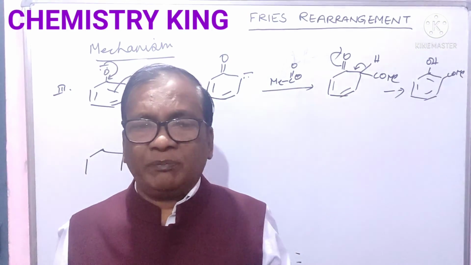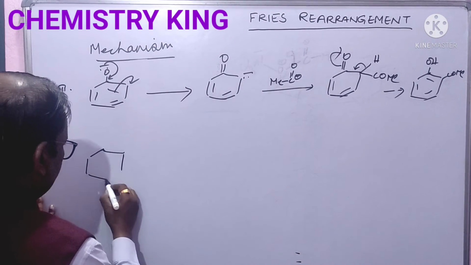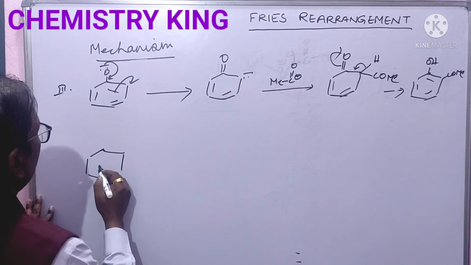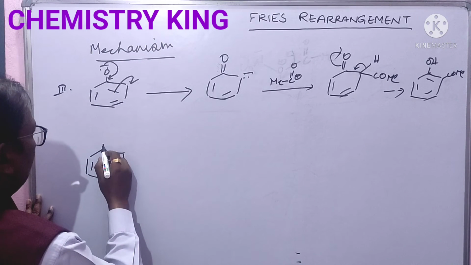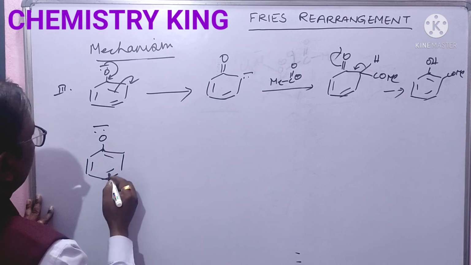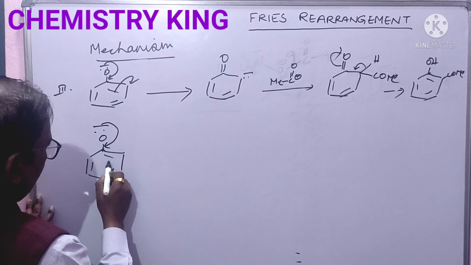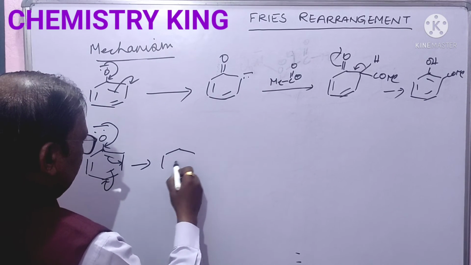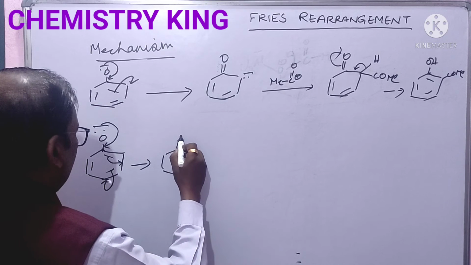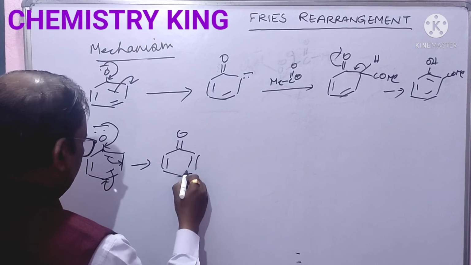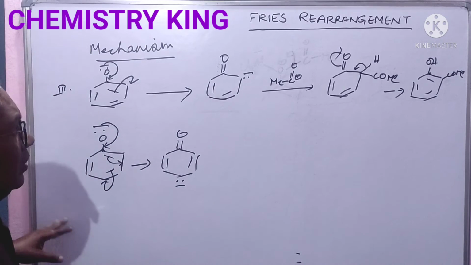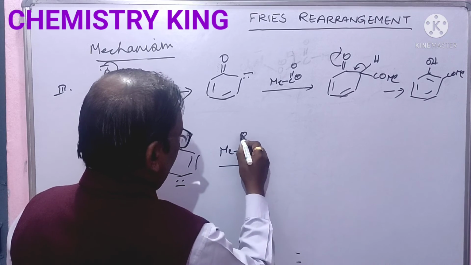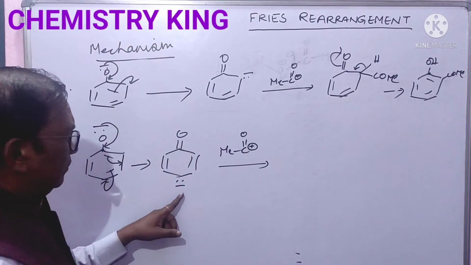It is the ortho derivative. Now we will show how the para derivative is obtained in this system. Write this one. It will come here, and here. So you are getting this. Now this MeC double bond O positive charge electrophile will attack here.